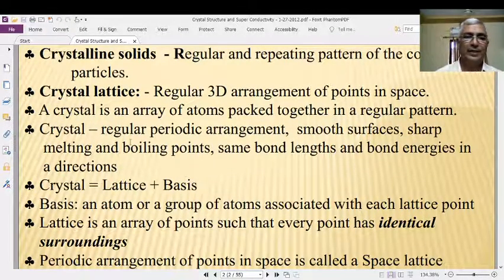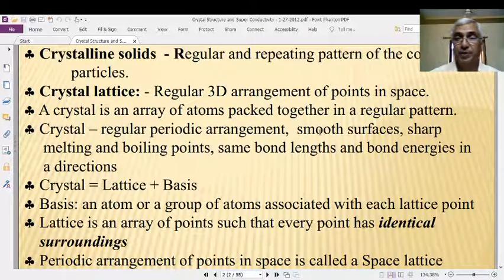Crystals are therefore characterized by, one, the regular periodic arrangement. Second, smooth surfaces. Because of this regular periodic arrangement, the most important factor that comes out is the smooth surfaces. Crystal surfaces are meant for smooth surfaces.